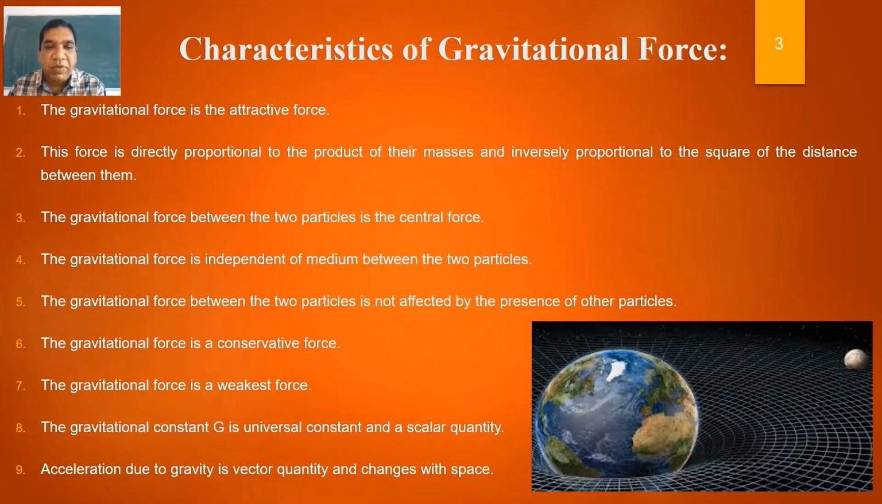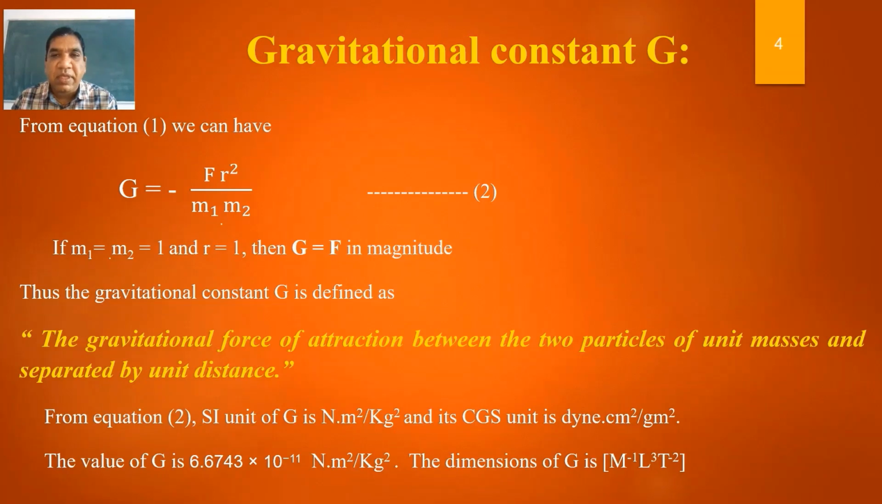Sixth, gravitational force is a conservative force. Then, the gravitational force is the weakest force. The gravitational constant G is a universal constant and a scalar quantity. Acceleration due to gravity is a vector quantity and changes with space.